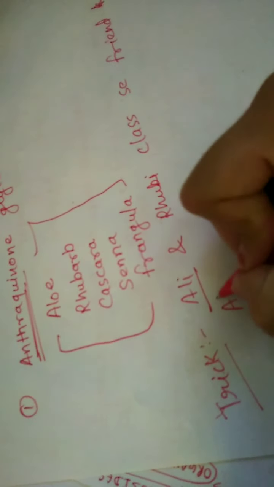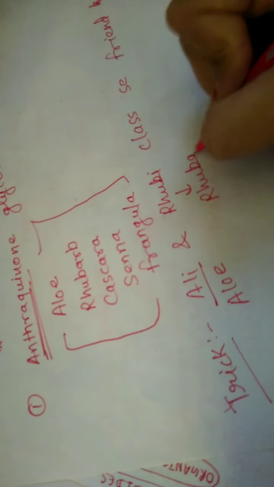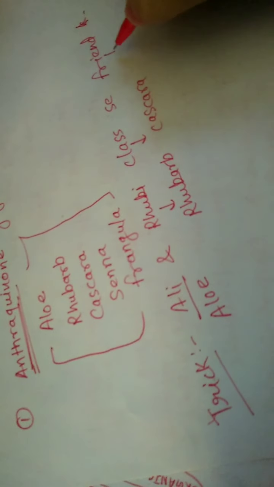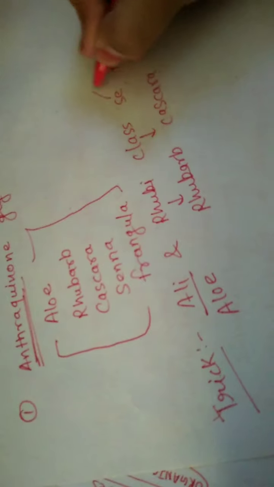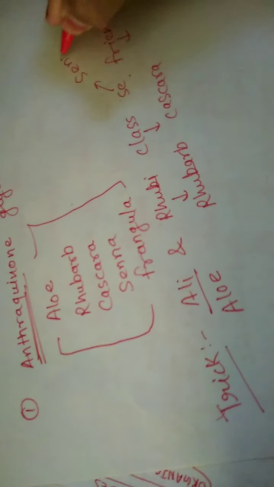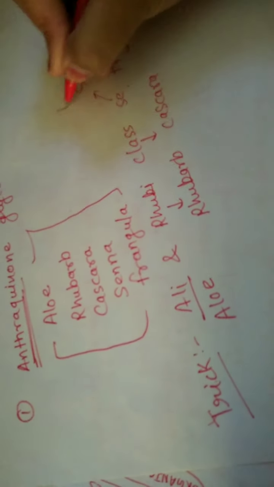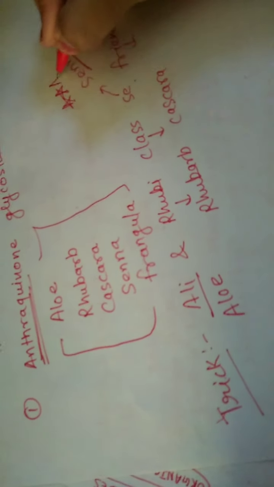Ali means aloe, Ruby means rhubarb, class means cascara, and this is very important, senna. Anthraquinone is important due to senna, or senna is important because it is an anthraquinone glycoside.